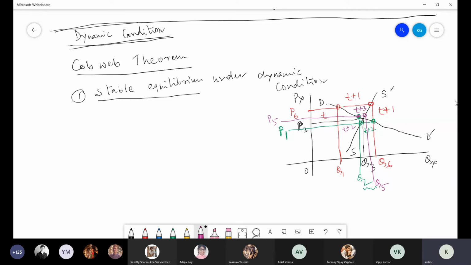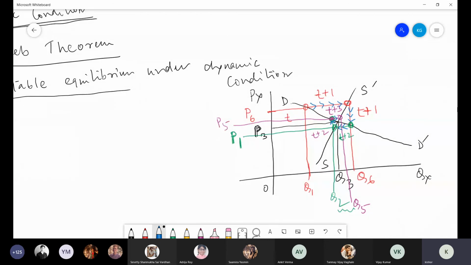If you look at your movement, originally you are here, then you move in this way, then you move in this way. You see, you are converging towards the origin. After a few periods, if you look carefully, you will again go back to your original equilibrium position.